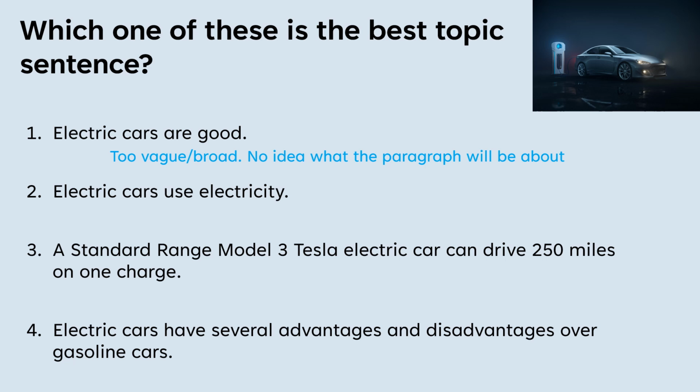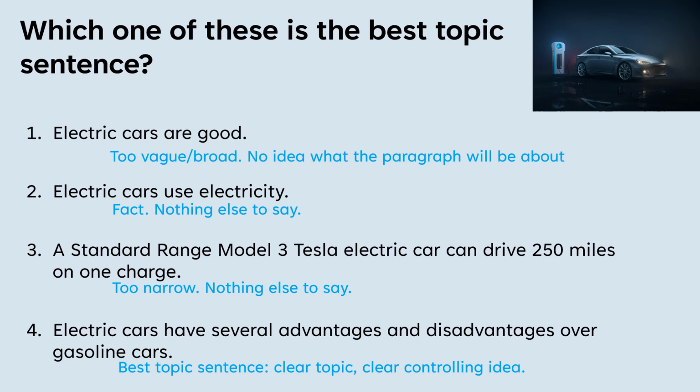We don't know what the paragraph's going to be about. The second one is a fact. There's nothing else to say about this. Number three is way too narrow. What can you do with this detail? Not much else. Electric cars have several advantages and disadvantages. That's the best topic sentence. It has a clear topic and a clear controlling idea. We know it's going to be listing advantages and disadvantages.